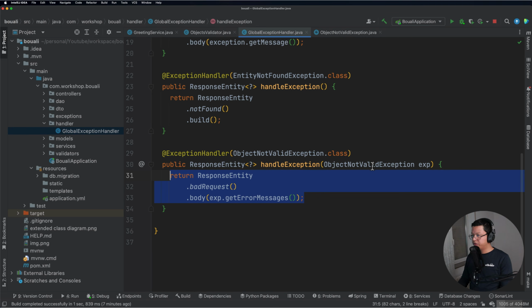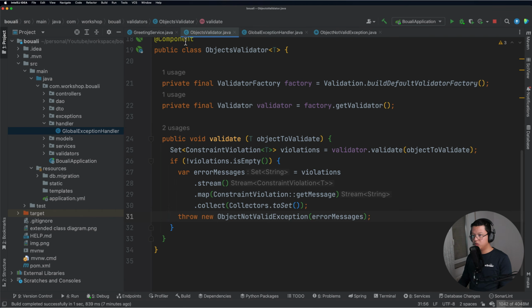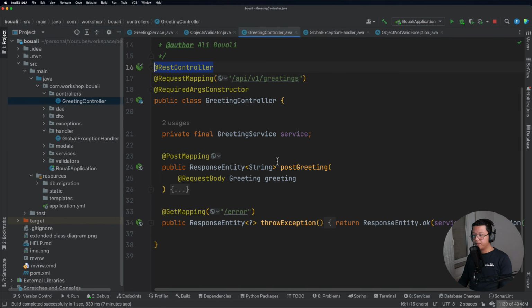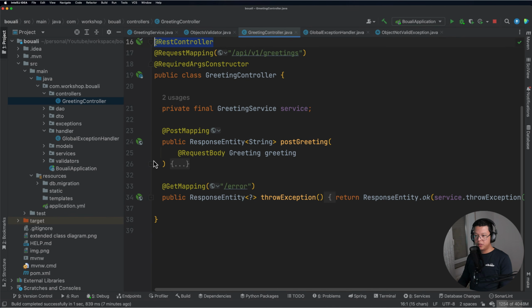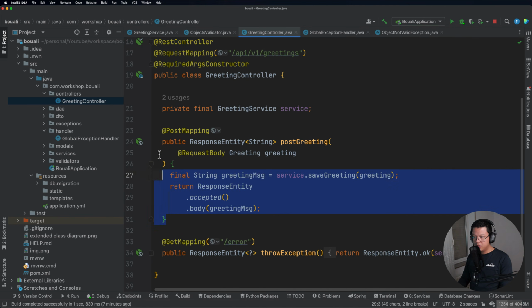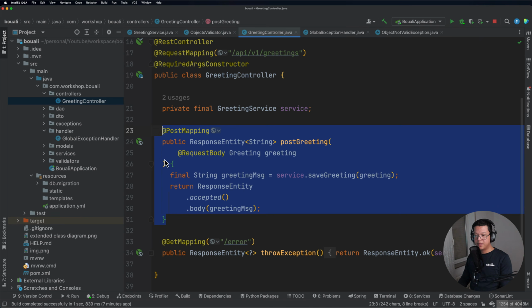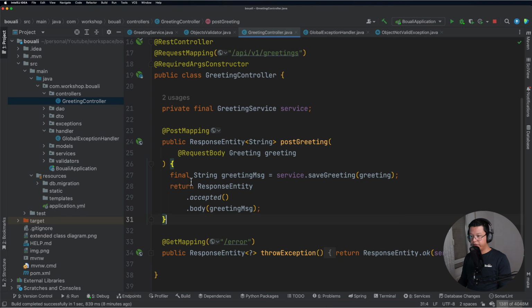All we need to do is restart the application, and we need to see that anytime I want to go, where is my controller? It's this one. So every time I try to post a new greeting and I have some missing information, I want to get some valuable error messages. So this is what we will see next.